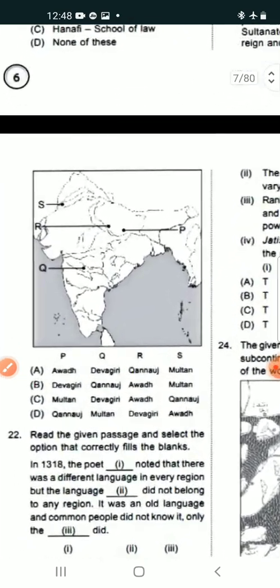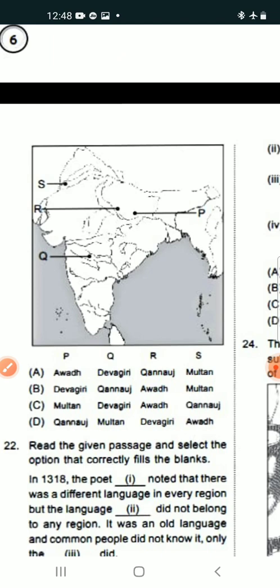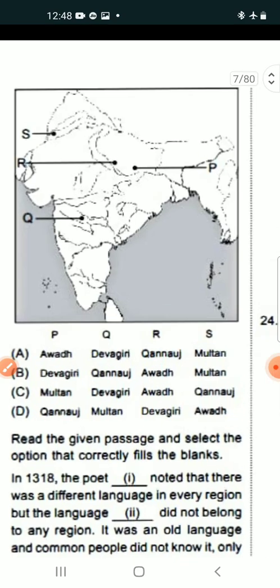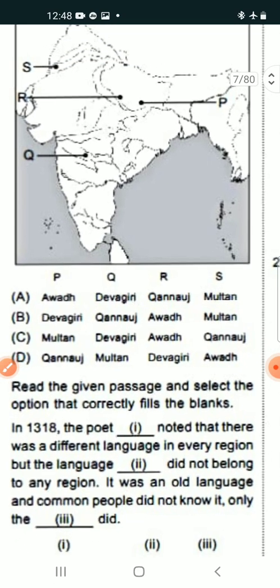So what are the options? Here we can see the map and the outline with P, Q, R, S. The first option is Awadh, Devagiri, Kanauj, Multan.